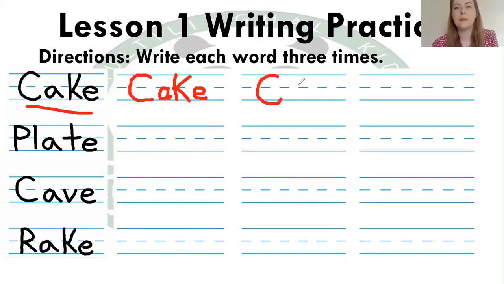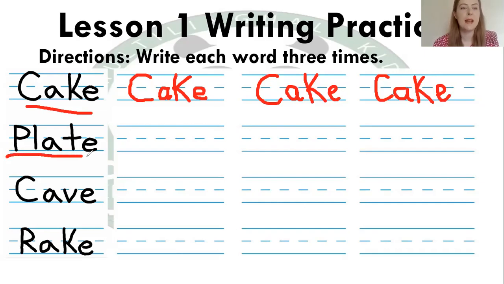So I'll write cake again. So you have C, A, K, and E. And again, C, A, K, and E.